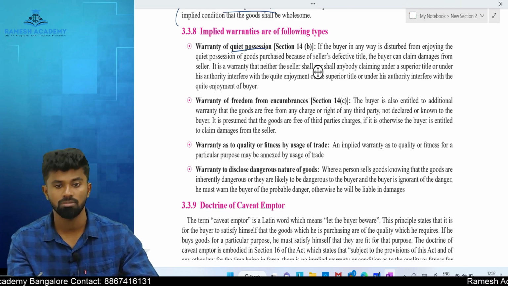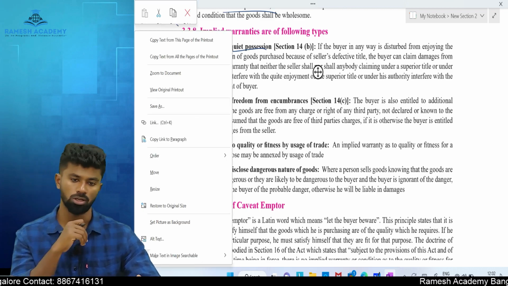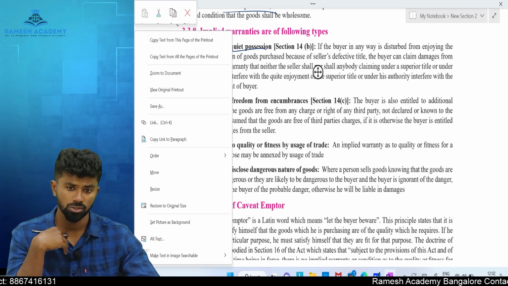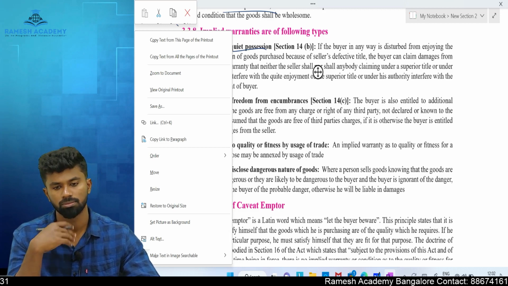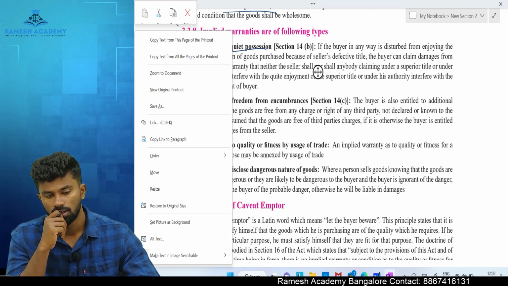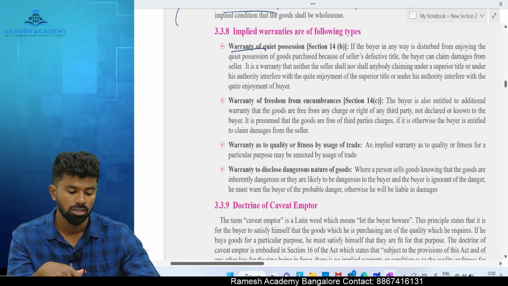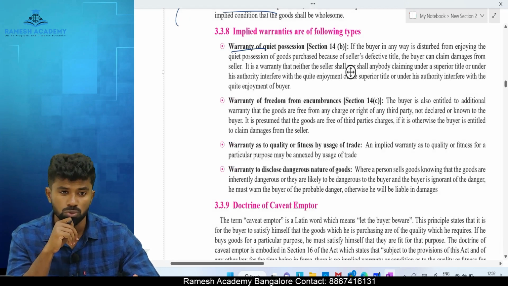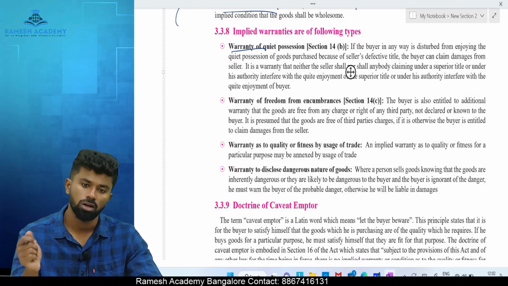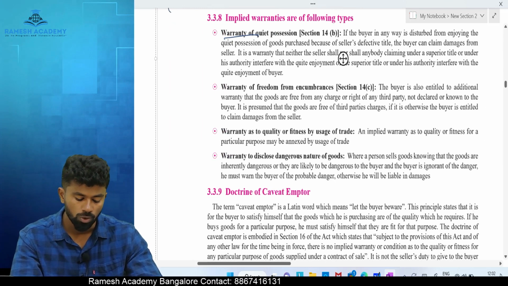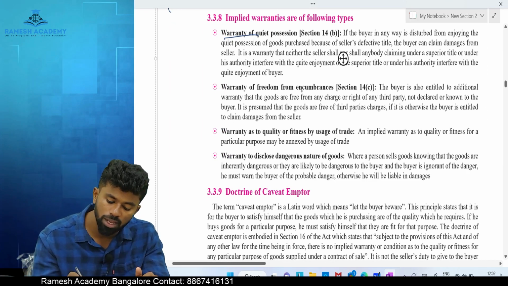for damages. In the same way, if the seller is not the owner and he sells it to you, and because of that there is a disturbance in the possession of the goods, what can you do? You can sue for compensation. Okay. Next one, warranty of freedom from encumbrances.